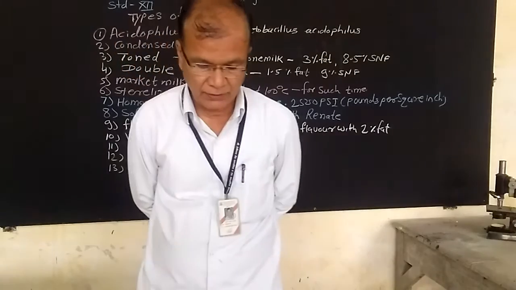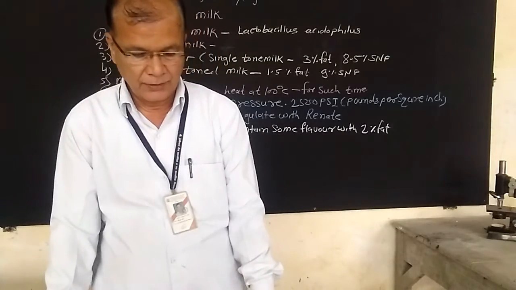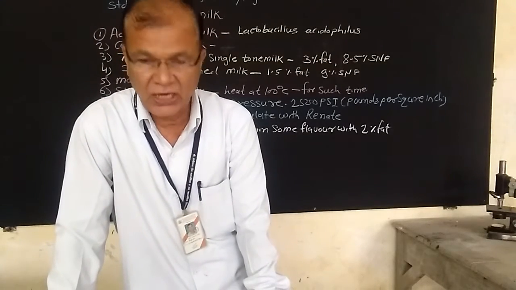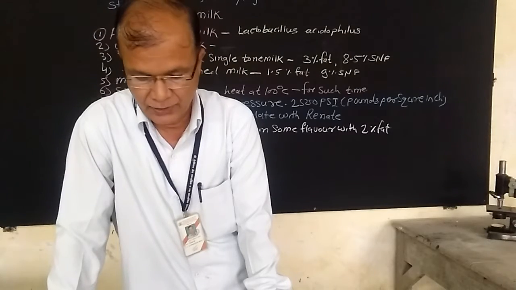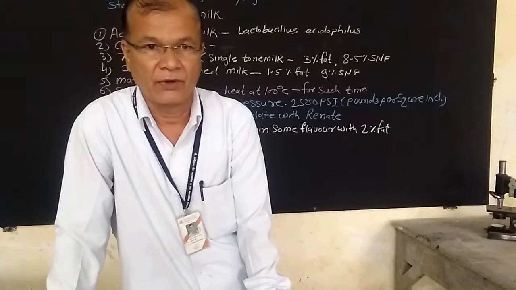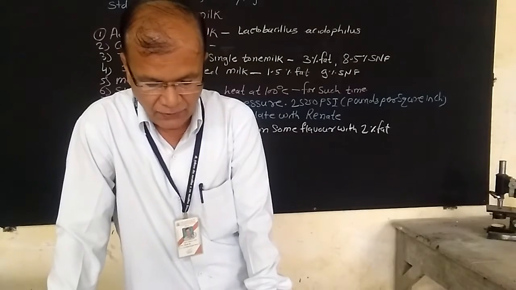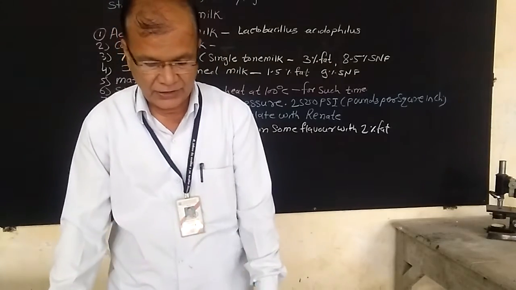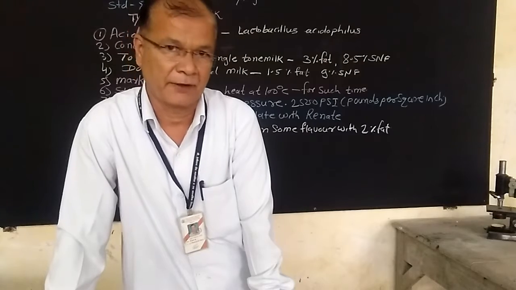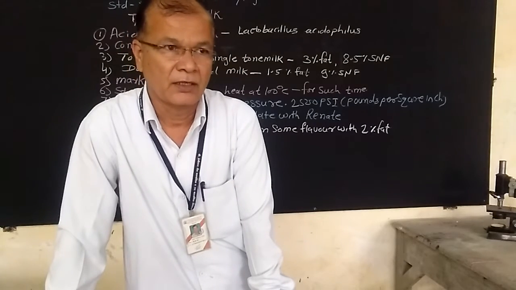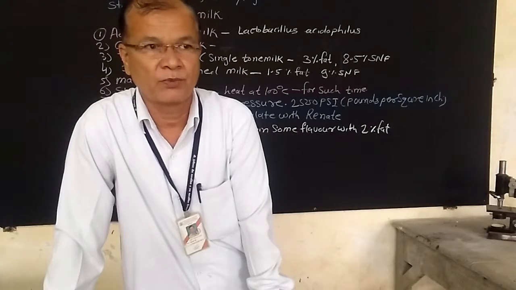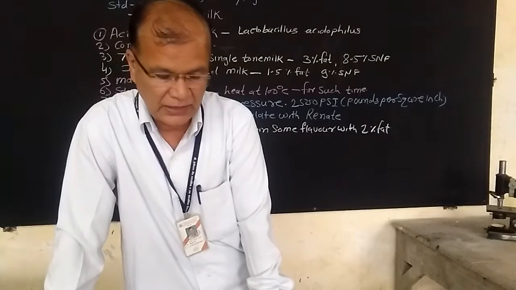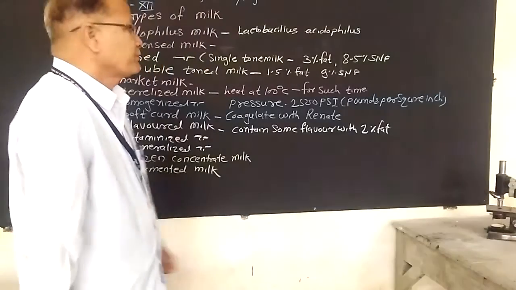The second one is condensed milk. This type of milk is made by evaporating part of the water from whole milk or fully or partially skimmed milk, and it is known as condensed milk. In this milk you may add some amount of sugar, or none, and it is still known as condensed milk. That is the second type.